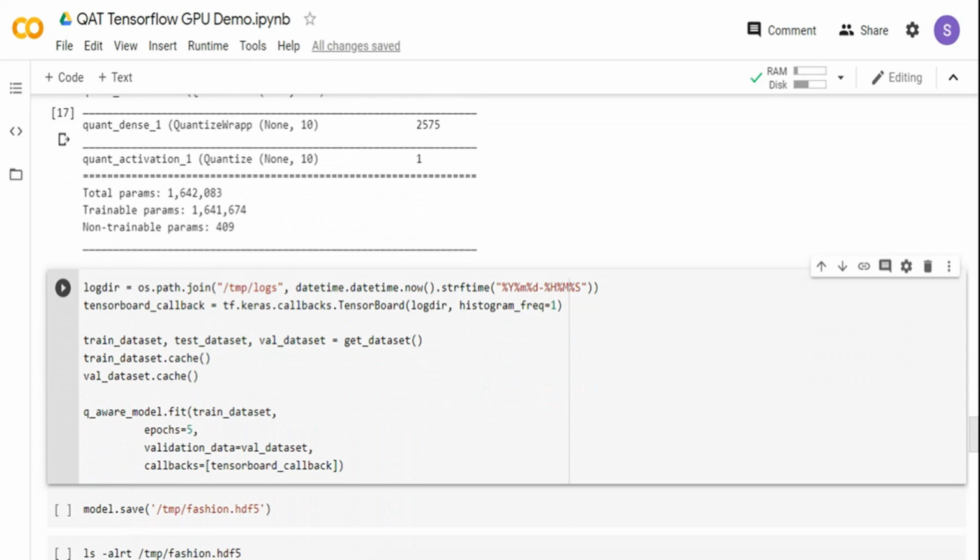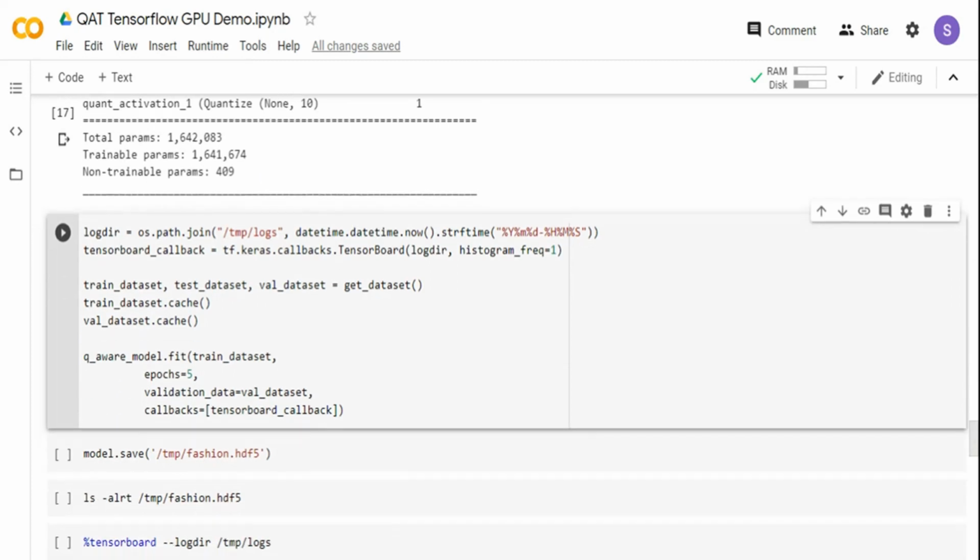I'm creating a log directory so that I can use TensorBoard to visualize it. Then I'm calling a TensorBoard callback function. I'm calling the get dataset method that we created on the top, which will return the train, test, and validation dataset. I'm putting both the train and validation dataset in cache, and then I'm calling the quantization aware model.fit method. I'm passing the train dataset. I'm just training it for 5 epochs, just for the sake of this video.